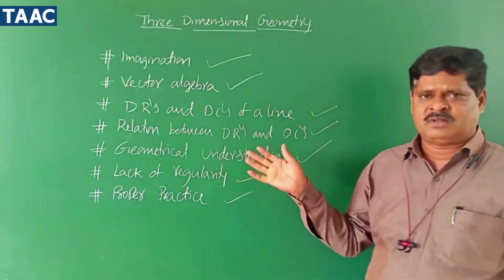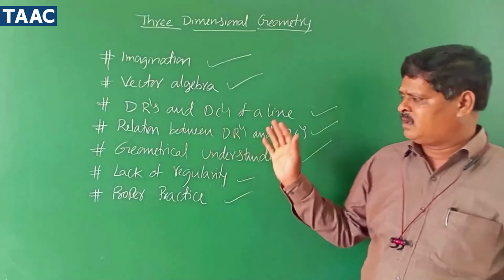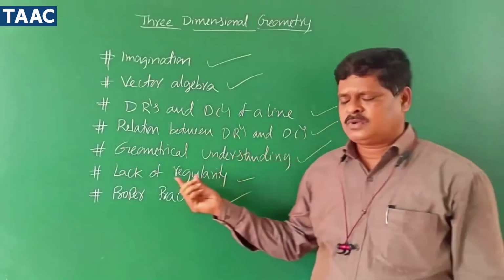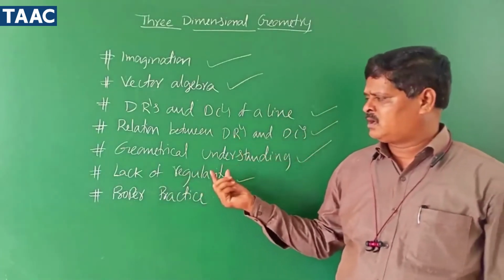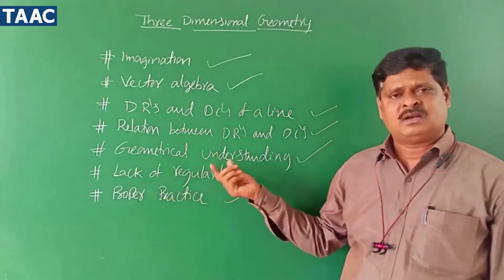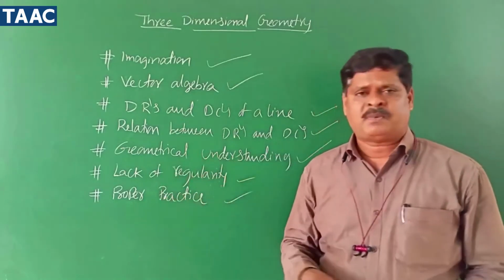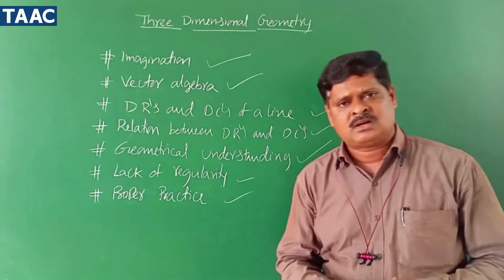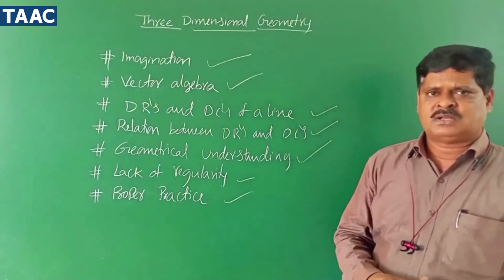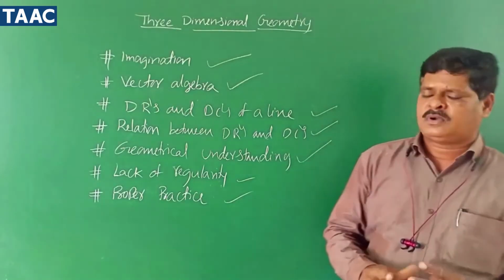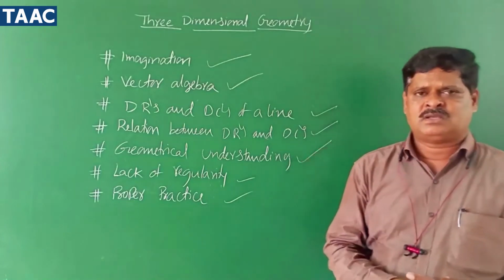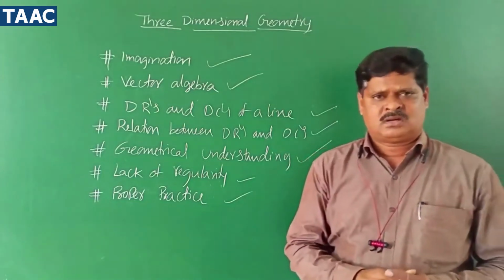if you are missing some concepts in between, then also you can't understand this. If you regularly attend the class and regularly practice, then it is an easy chapter. If proper practice is not there, you will come down in three-dimensional geometry. But if you try to understand the concept, it is a very easy topic compared to other topics.